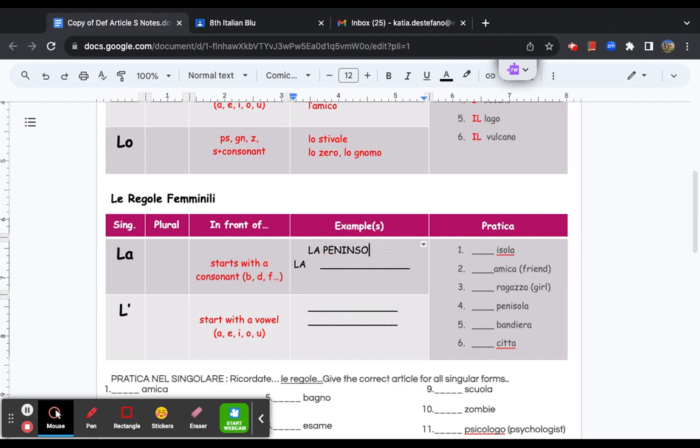Why is it auto-correcting me? La penisola. There we go. Okay, la penisola. Perfect, perfecto. Starts with a consonant.